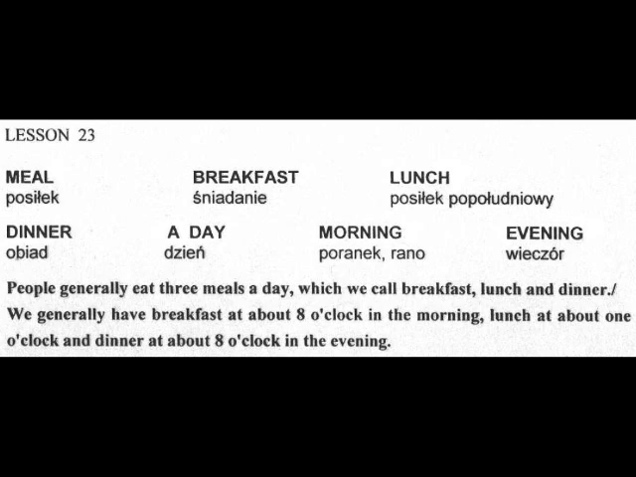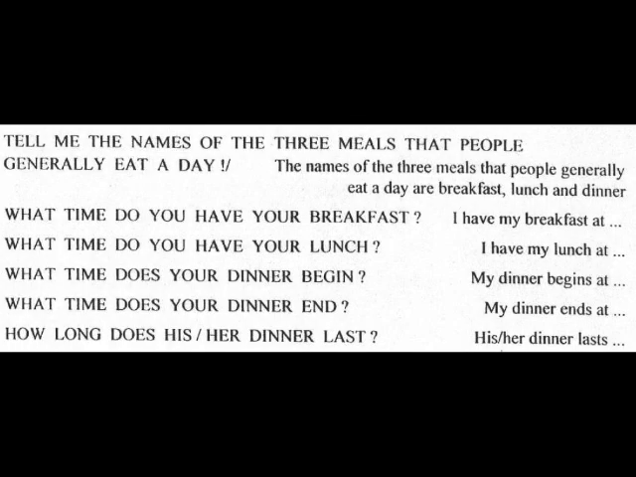We generally have breakfast at about 8 o'clock in the morning, lunch at about 1 o'clock, and dinner at about 8 o'clock in the evening. Tell me the names of the 3 meals that people generally eat a day. The names of the 3 meals that people generally eat a day are breakfast, lunch, and dinner.